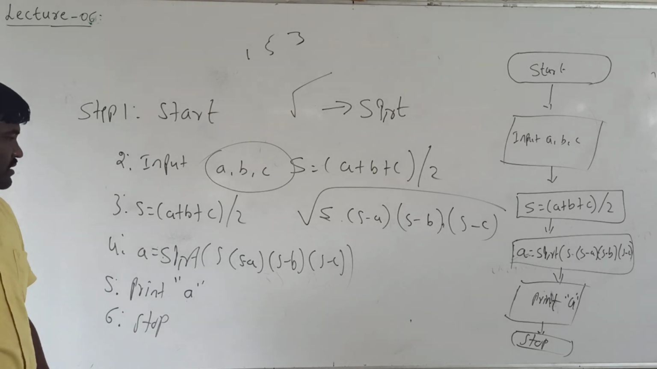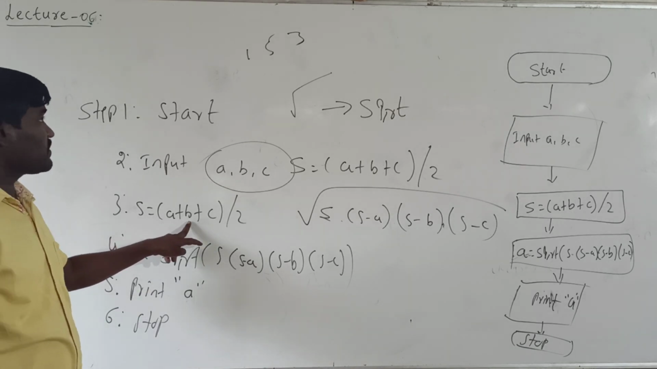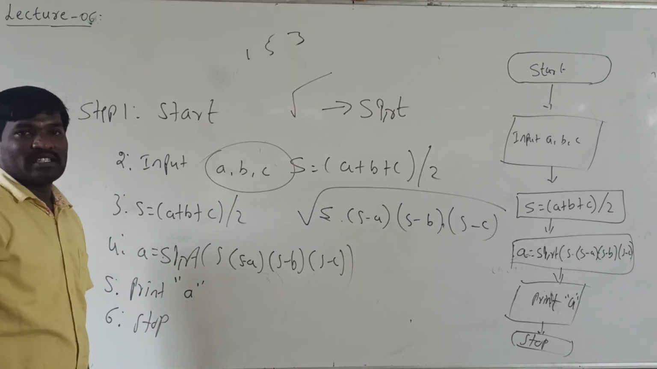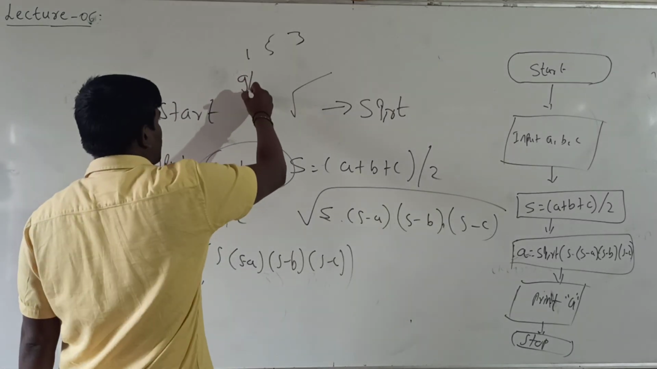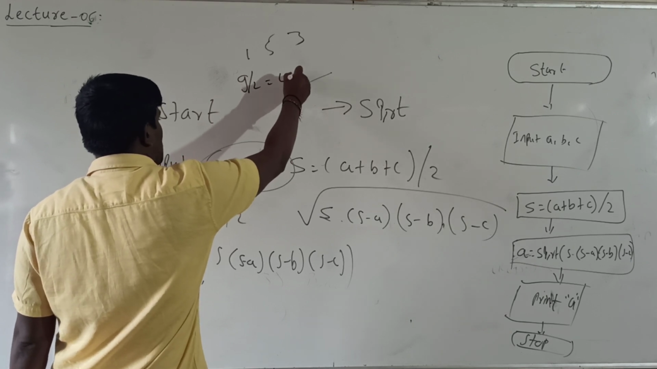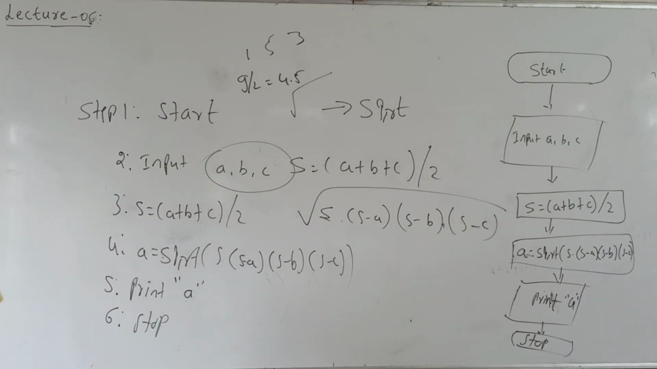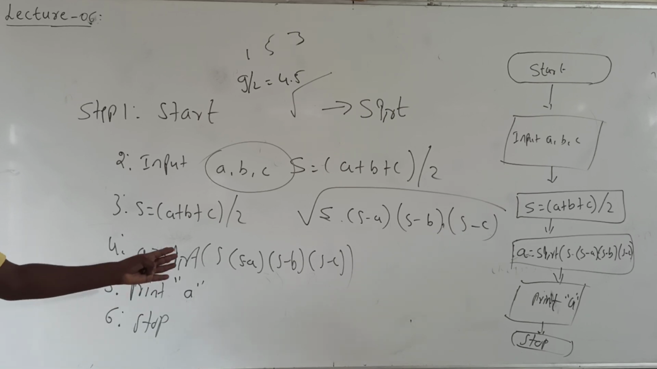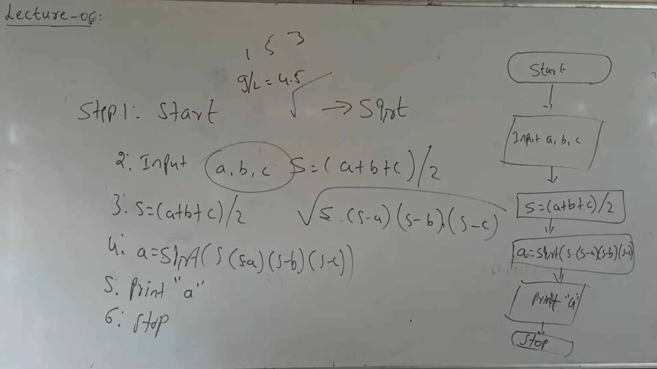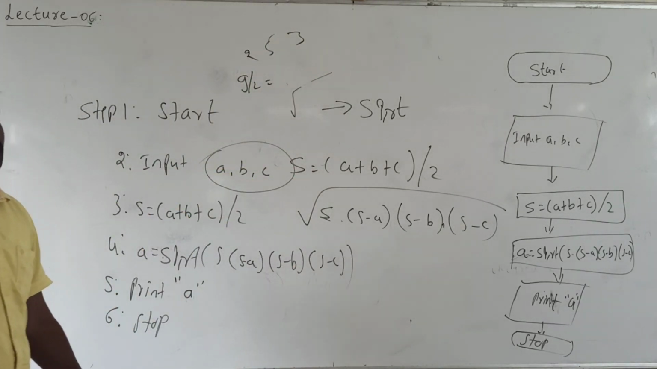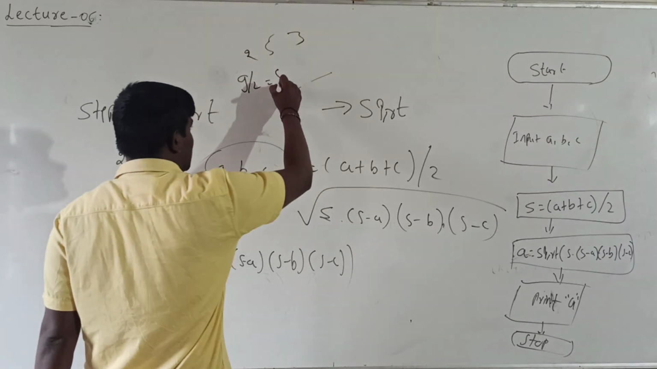For example, 1 5 3. So 1 plus 5 plus 3, that is 5 plus 3 is 8, 8 plus 1 is 9. 9 by 2 is equal to 4.5. Square root of S into S minus A. Better we use 5, 3, 2. 5 plus 3 plus 2 is 10, 10 by 2 is 5.